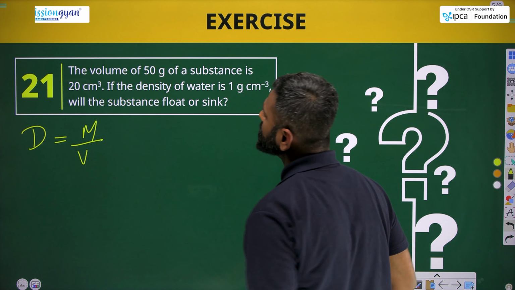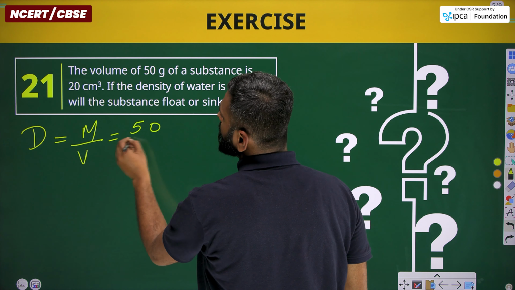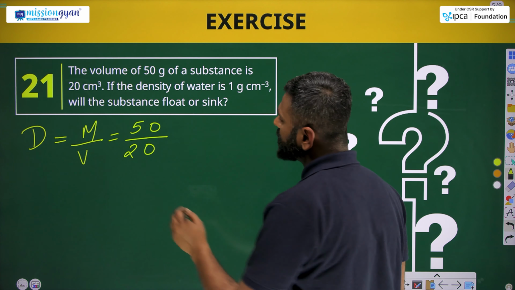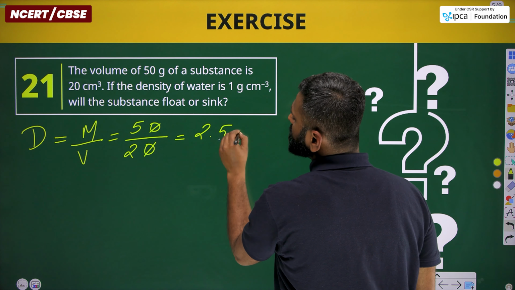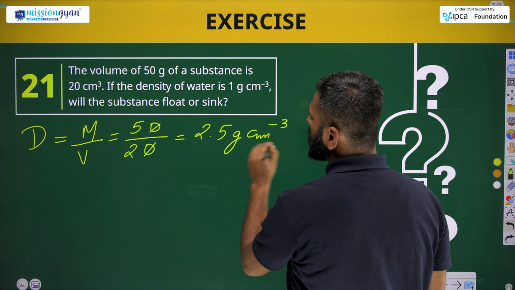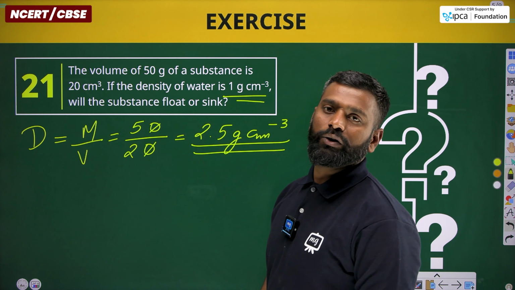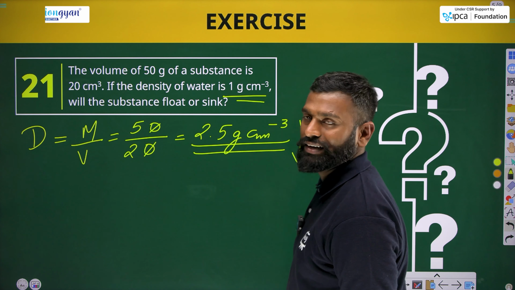In this question, the mass of that body is 50 gram and volume is 20 centimeter cube. By solving, we'll get 2.5 gram per centimeter cube, and this is definitely larger than the density of water. In that case, this object will definitely sink.